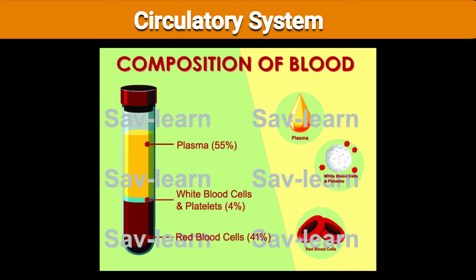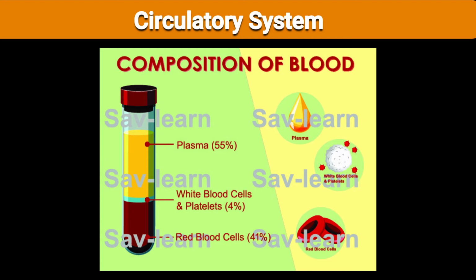Let us see about the composition of blood. Blood contains what? Red blood cells 41%, white blood cells and the platelets 4%, and the plasma level is about 55% in the blood.